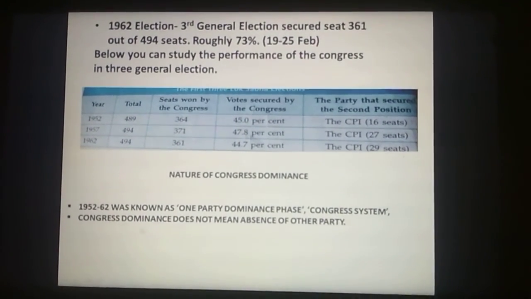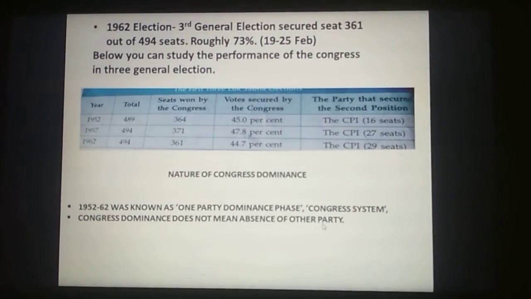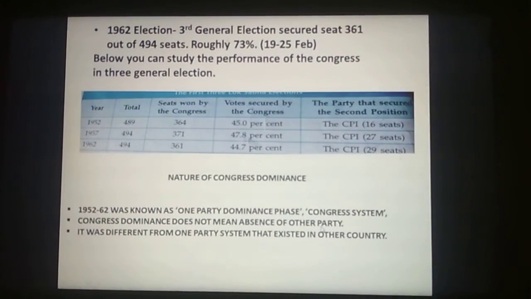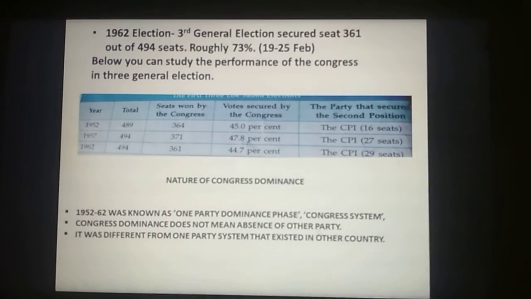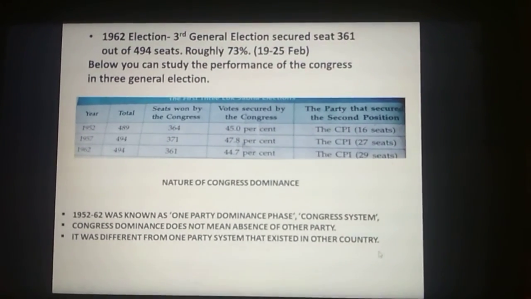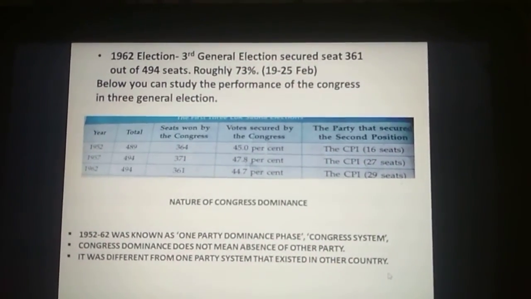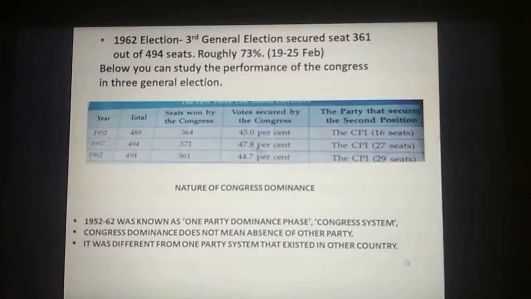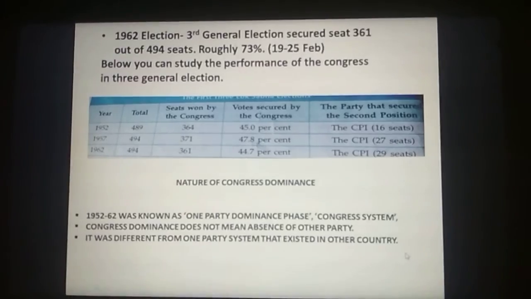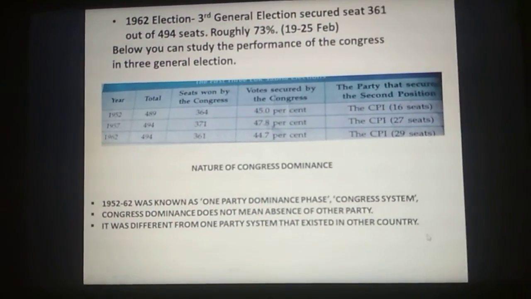Like I've told you, Congress dominance does not mean the absence of other parties. There were lots of parties present, but nobody could come up with a competition. And like we have discussed, it was very different from the one-party system that existed in other countries, where there is only one political party because their constitution provided only for the existence of one political party, but not in the case of the Congress of India.